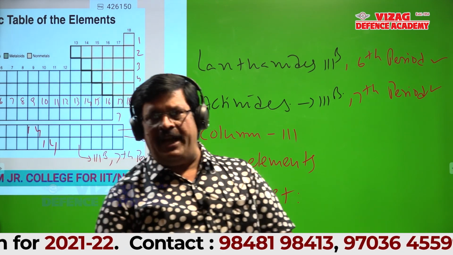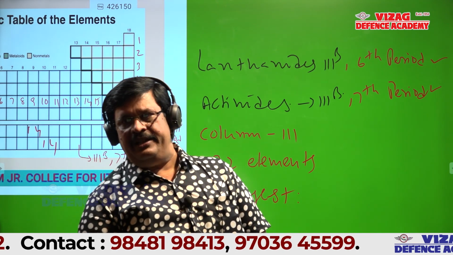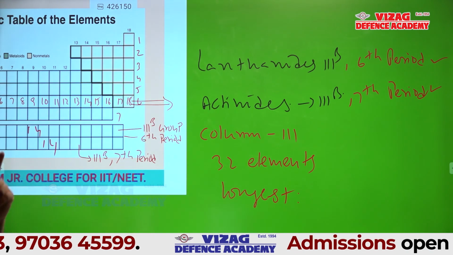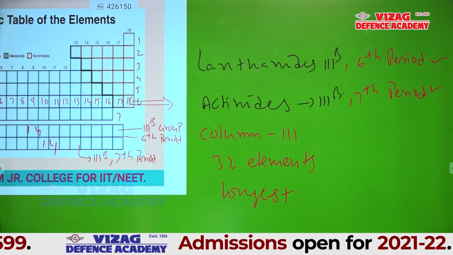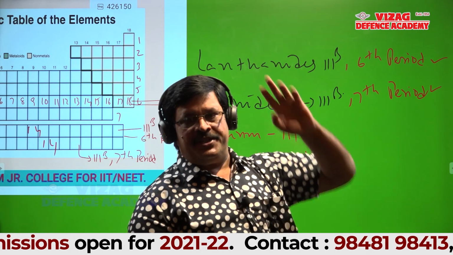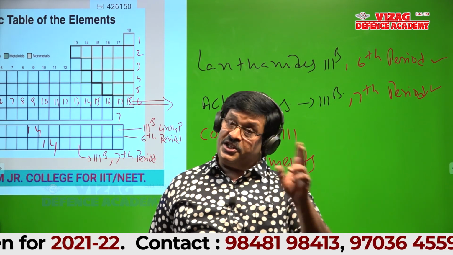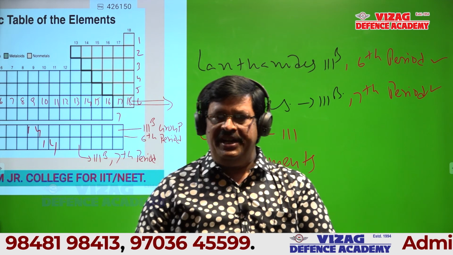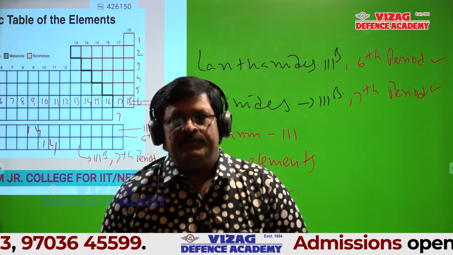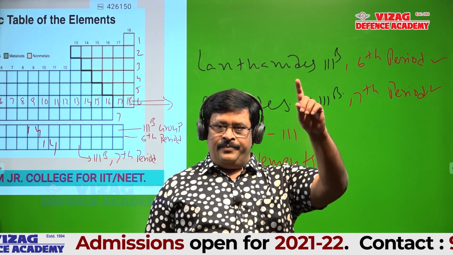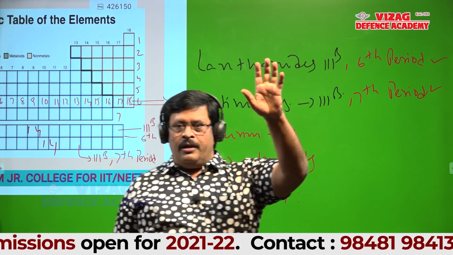What is the specific name of group 15? Can anyone tell? I am asking group 15. Pnicogens. 16, Chalcogens. 17, Halogens. 18, Rare gases.